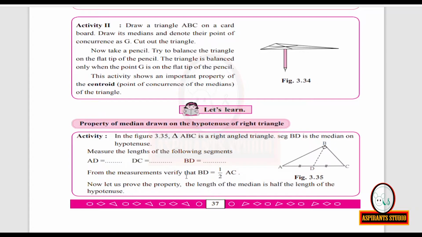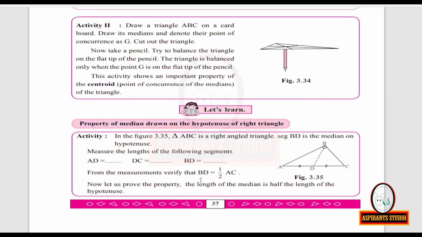So BD will be equal to half of AC. We can write BD as half of AC because BD is 6 centimeters and AC is 12 centimeters. So we can frame an equation like this: BD is equal to half of AC.